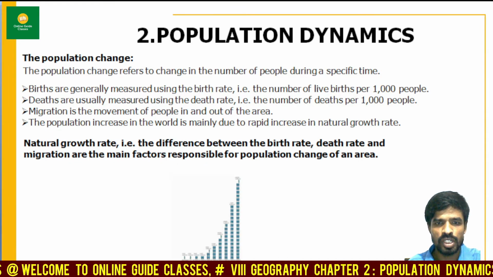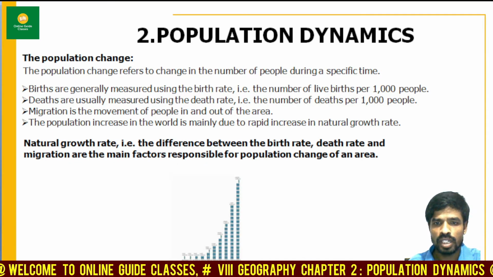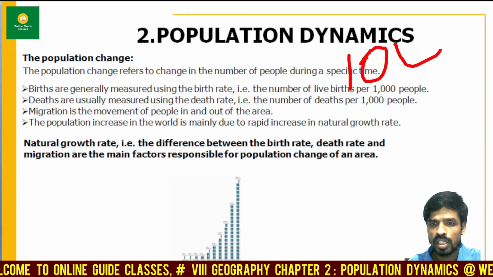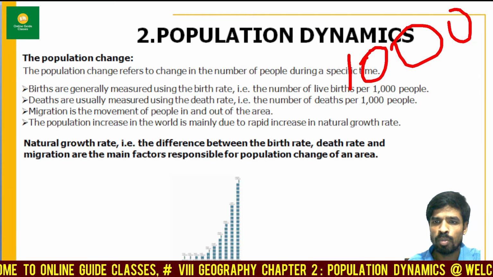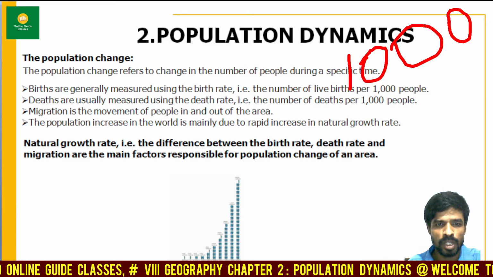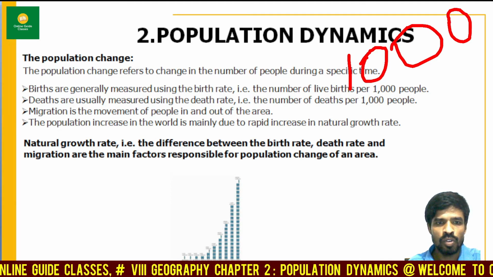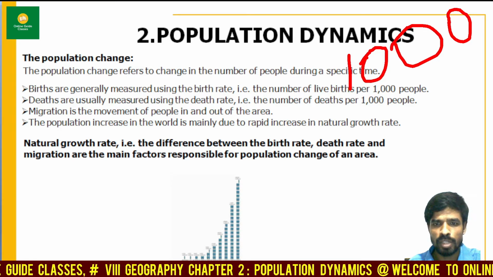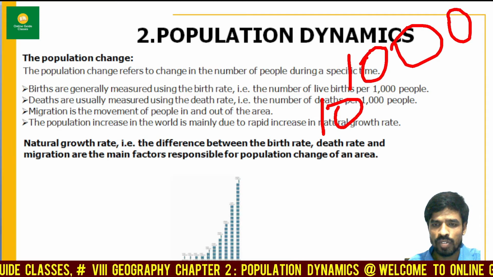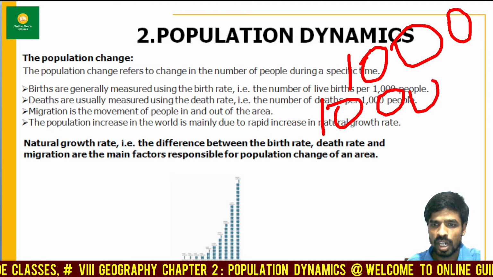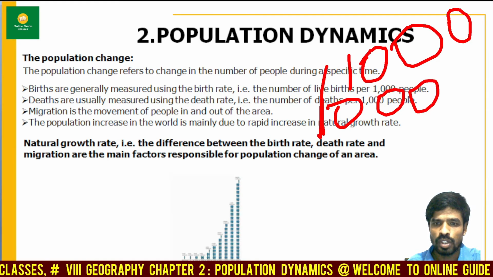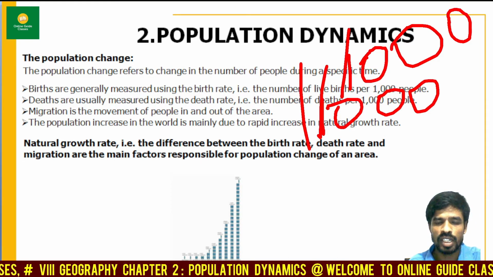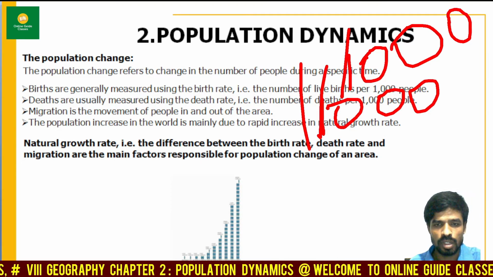Births are measured using the birth rate, that is, the number of live births per 1,000 people. Out of 1,000 people, how many children were born? The same count is applicable for the death rate. Death rates are measured out of 1,000 people again. Out of 1,000 people, how many people died? These are all the works done by the census. The government of India takes care during the census counting time.